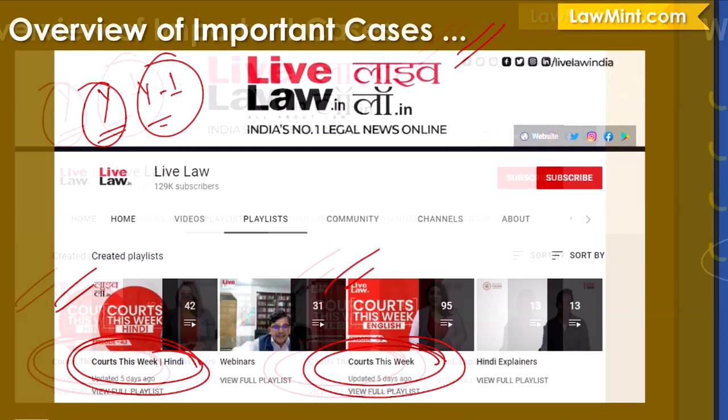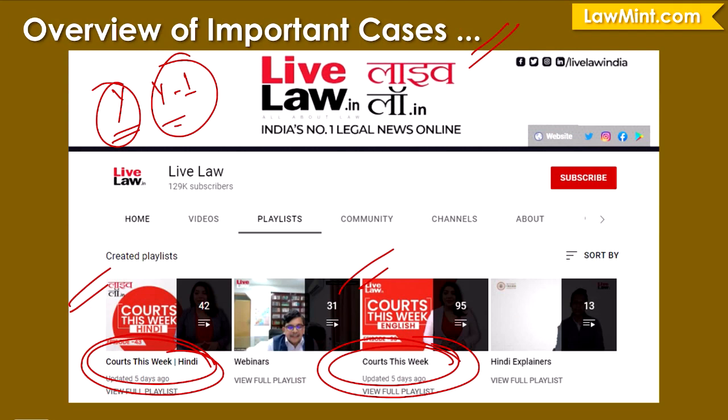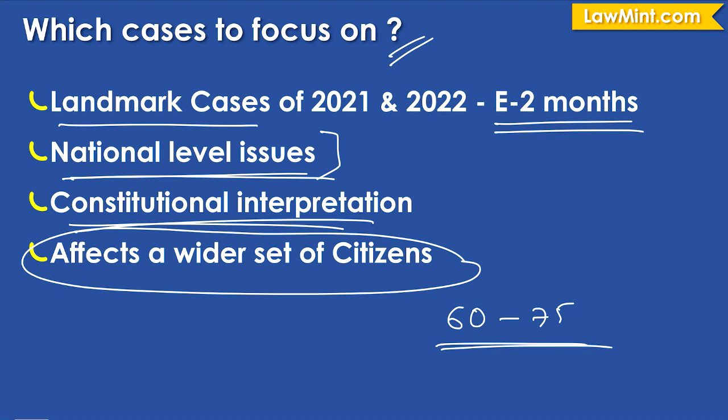So when you look at the cases that are going to be discussed on the Live Laws weekly series, you can ignore those cases which do not fall into these categories. That is, if they don't involve national level issues, or if there is no interpretation of the constitution as such, or if they are not going to affect parties beyond those who are specifically involved in that case, then you can ignore such cases and you can focus only on those which fit these three criteria.